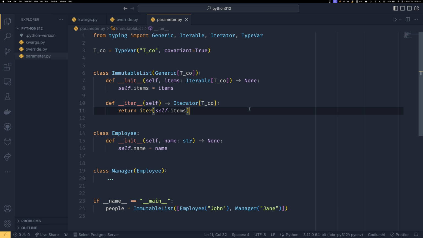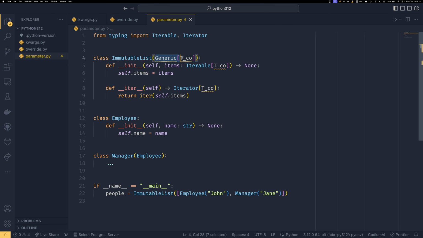How we can do that in the new Python system is by not importing TypeVar at all, not importing Generic at all, getting rid of that completely, and instead of using normal brackets, we can use square brackets and provide T_co in here.